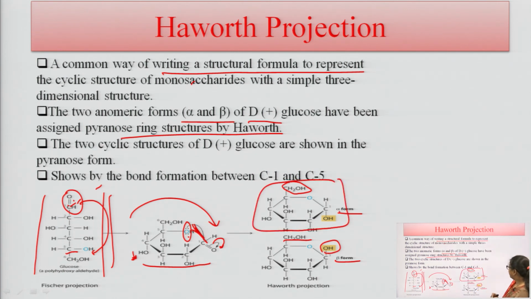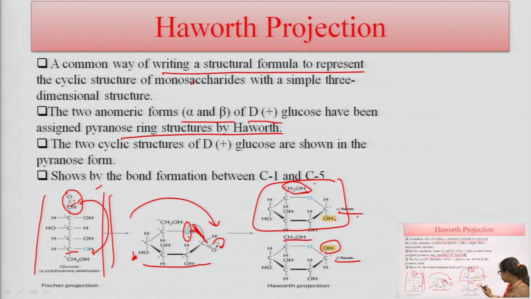What is the difference between this alpha and beta? This alpha form has this CH2OH group, which is present on the 6th carbon, and both the hydroxyl groups are of trans form. One is above the plane and the other is below the plane. This is known as alpha form.